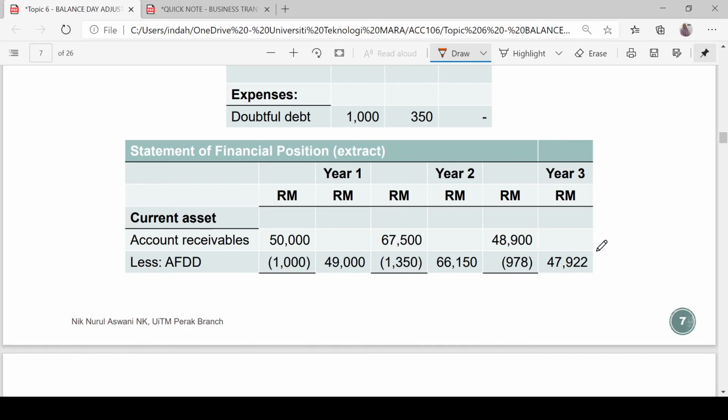So 50,000 minus 1,000 is 49,000. 75,000 minus 1,350 is 73,650. 48,900 minus 978 gives a net accounts receivable of 47,922. This is how you prepare the adjustment for allowance for doubtful debt.